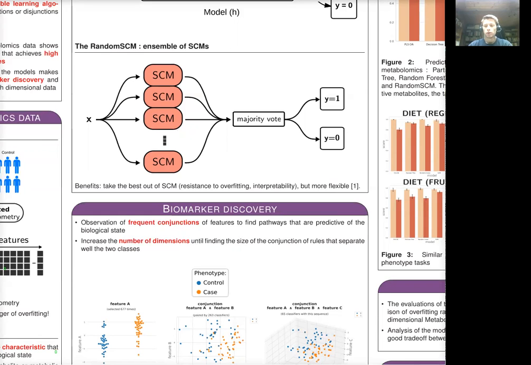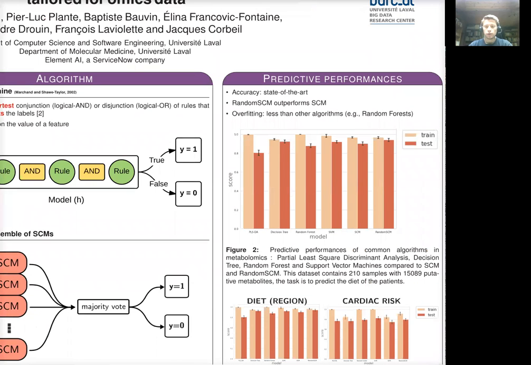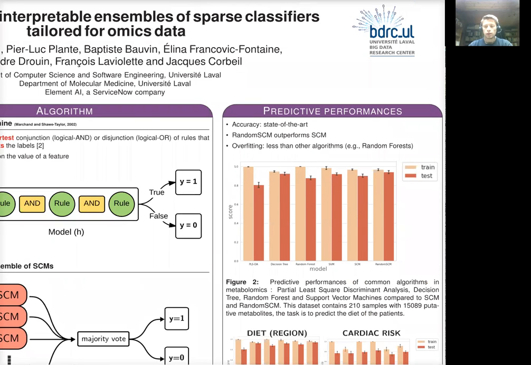The first step in the evaluation of the algorithm is to assess the predictive performances, then evaluate its ability to identify pathways as potential biomarkers. This first dataset is composed of 200 samples with 15,000 putative metabolites, and a label indicating the diet of the participants.